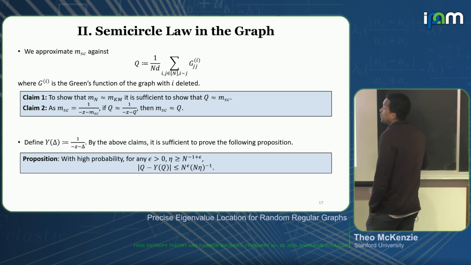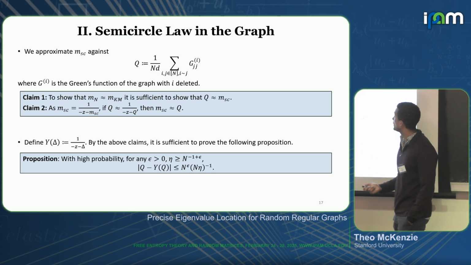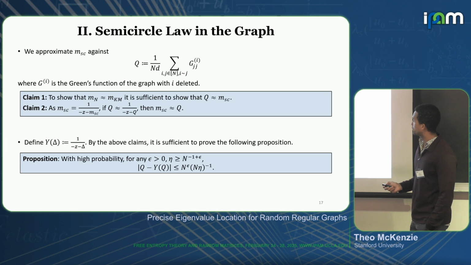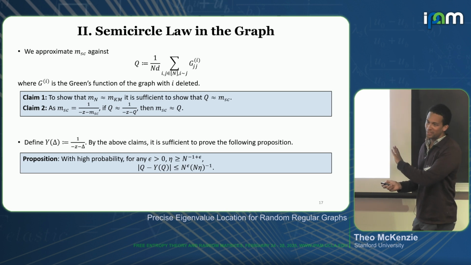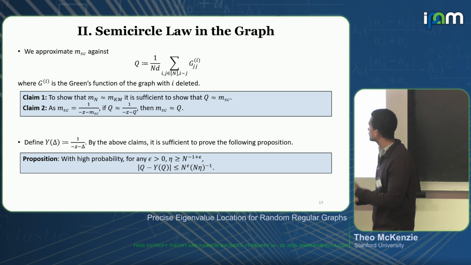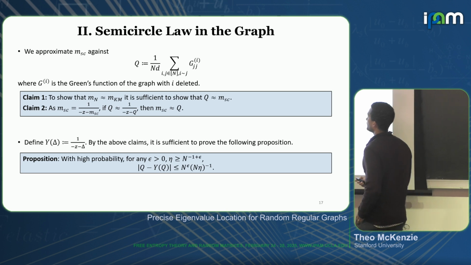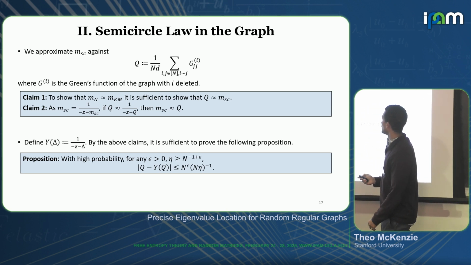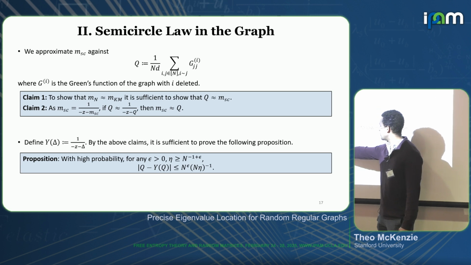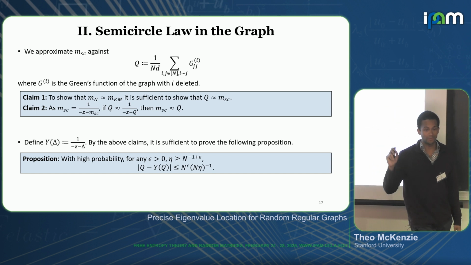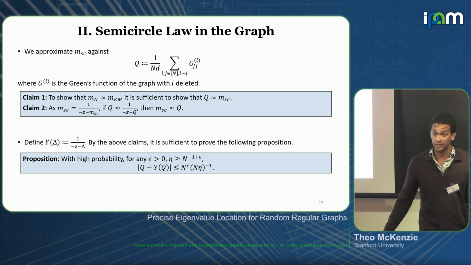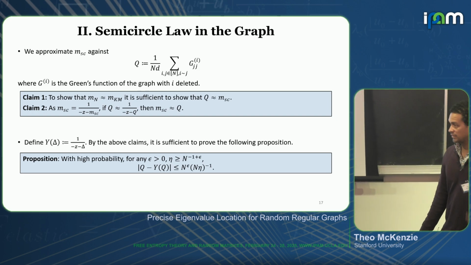So what we spend the majority of the paper doing is trying to prove this, really a more complicated version of this, but this is pretty close: with high probability, once again up to this arbitrarily small multiplicative error factor, I have |q - y(q)| is less than or equal to n^epsilon divided by n eta, which is once again this optimal rate.